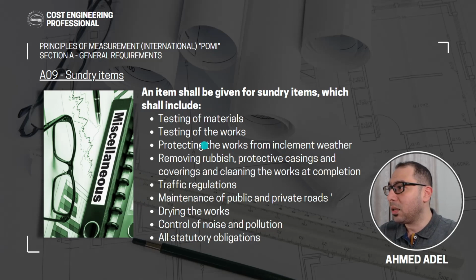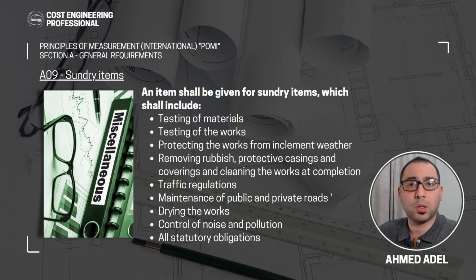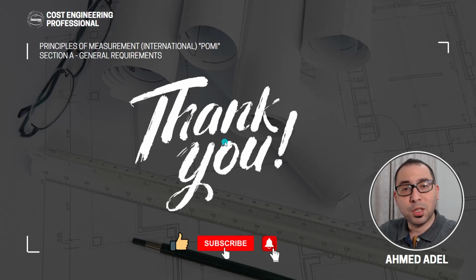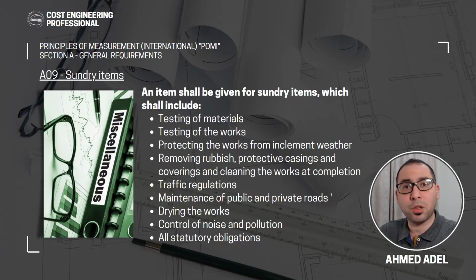So all these things are sundry items, miscellaneous small items, but they have to be there in your general requirements so that the contractor can price them or allow for them, so that they are in his contract and he has allowed for some money to execute these things because they are required. Okay, so that's it for this video. This is all about the general requirements.